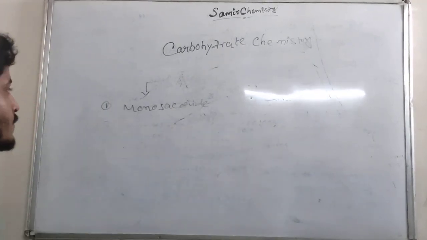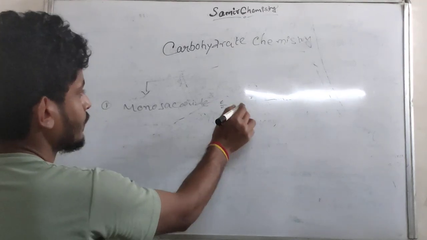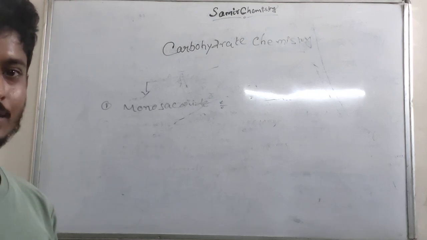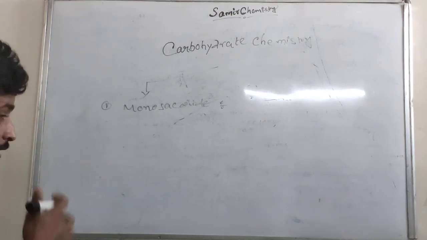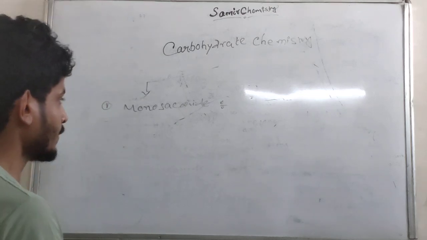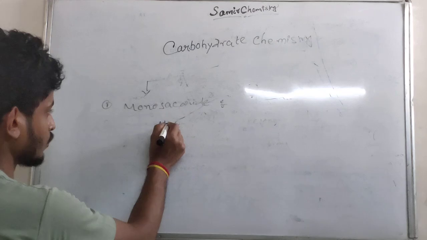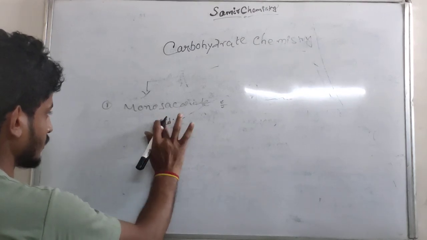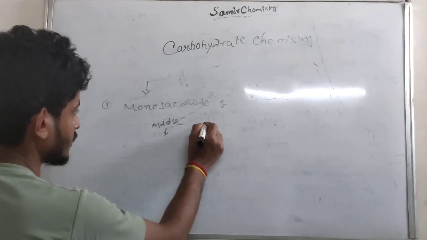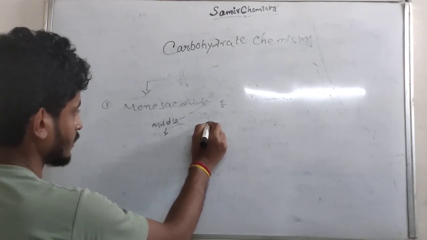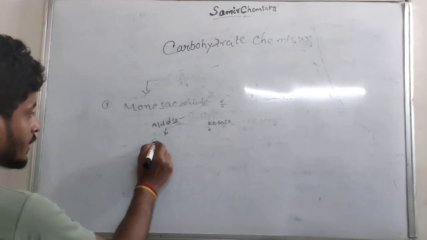So first part is the monosaccharide. Monosaccharides are the simplest sugars that cannot be hydrolyzed to themselves. The simplest monosaccharide is the aldose, and this other type is the ketose.